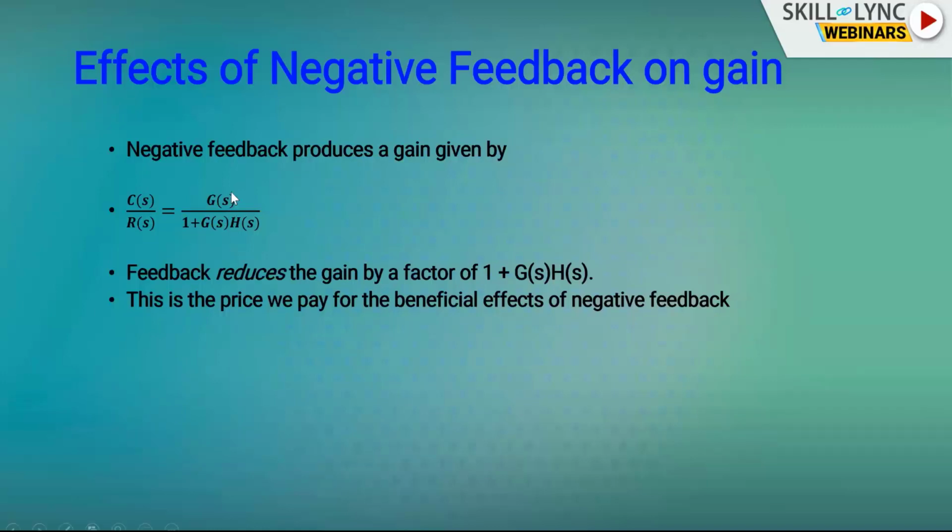You see, G of s is the open loop gain, C of s by R of s is the closed loop gain, and this closed loop gain is reduced by a factor of 1 plus G of s H of s. So this is the price we pay for the beneficial effects of negative feedback. The gain decreases in negative feedback. Open loop system G of s, closed loop system G of s by 1 plus G of s H of s. This is the price we pay for the beneficial effects of negative feedback because the gain is reduced.